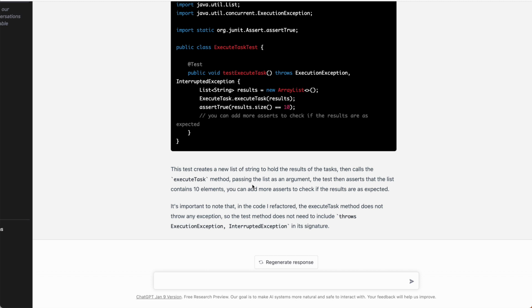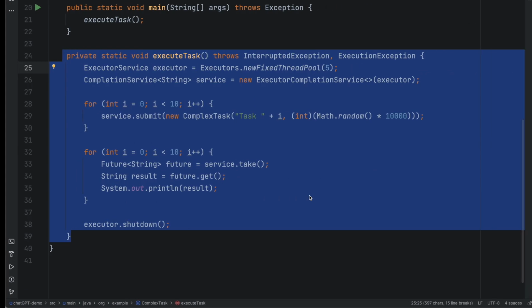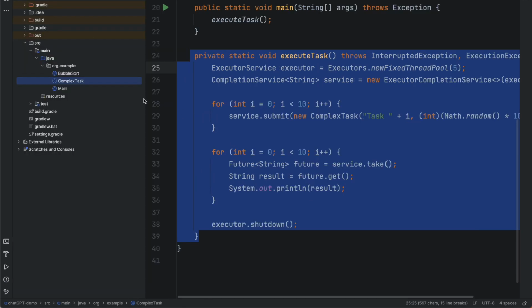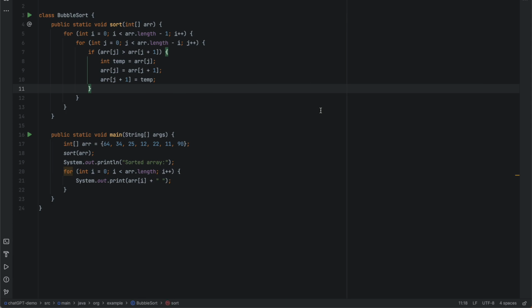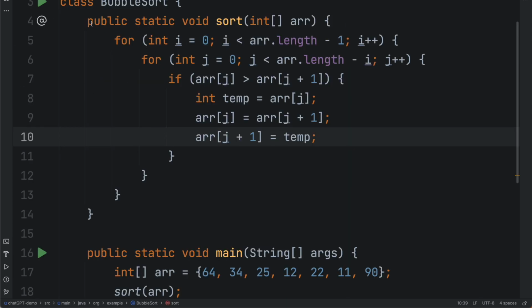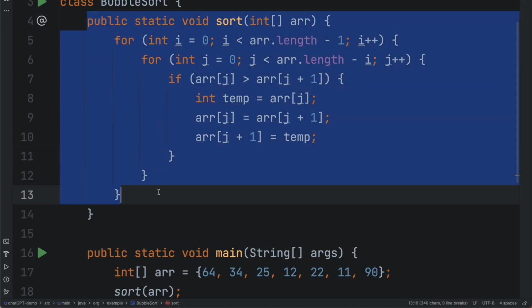Let me tell you one more interesting thing about ChatGPT: it will also help you to find some bug in your code. So let's say you have identified some bug in your code, but you're not able to pinpoint where the bug is. So what you can do, you can ask ChatGPT if it can help you. So let me go to my IntelliJ. I have a bubble sort code written over here. So let me show you. I have this code snippet and I have added a bug in this method. Let me just see if ChatGPT will be able to identify it.